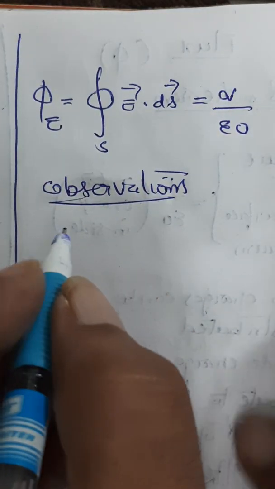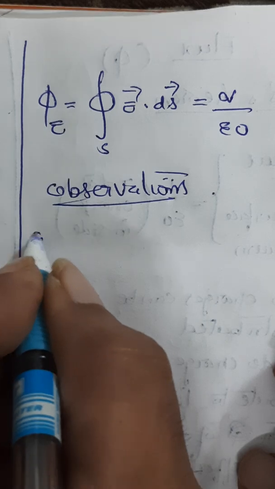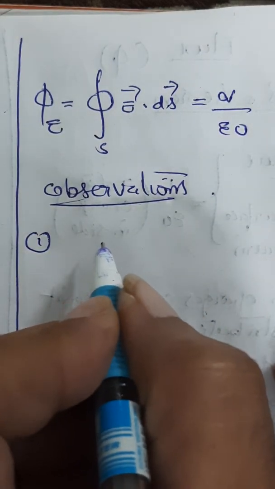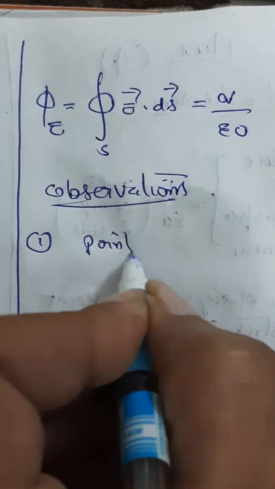So from this we can make some observations. First observation, let us say, the point charges we are talking about.